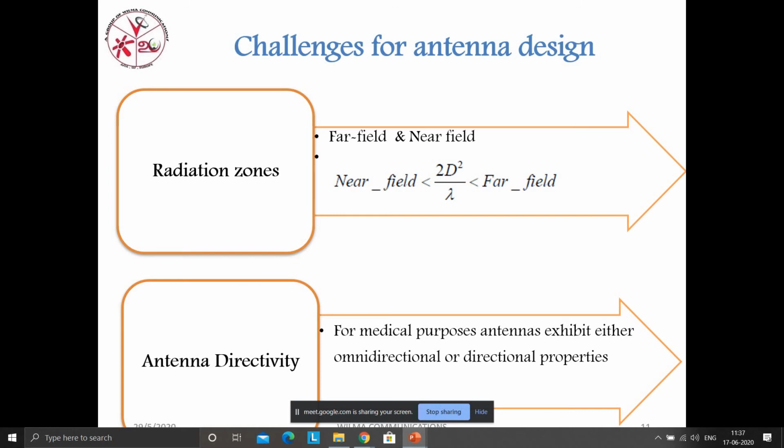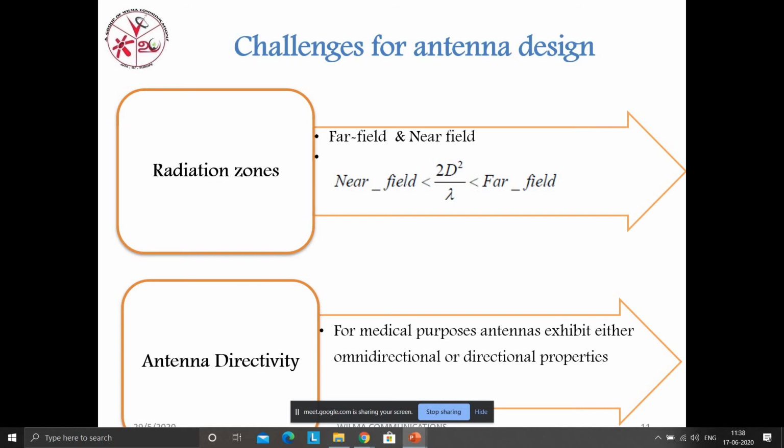But in a general antenna, the near field is 0 and in the far field the maximum power is transferred. But in biomedical oriented things it's slightly different, because the near field also has some values, and also the far field. The far field maximum is 30 meters alone. We can't move more than 30 meters, so we have to use it inside. That means the near field also has some values. In that antenna, we have to analyze in 2 categories.